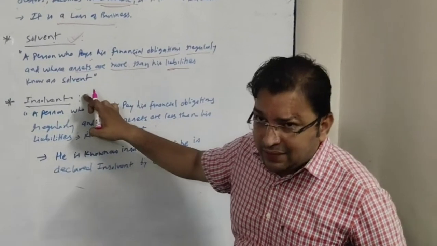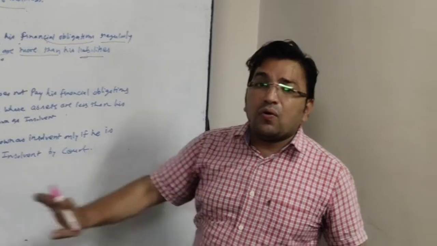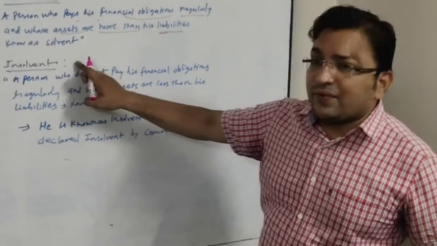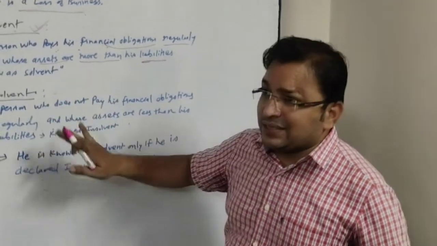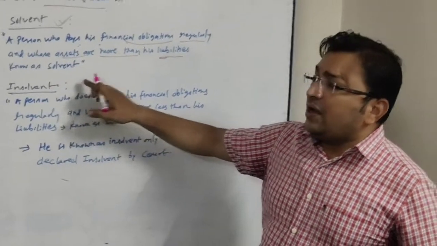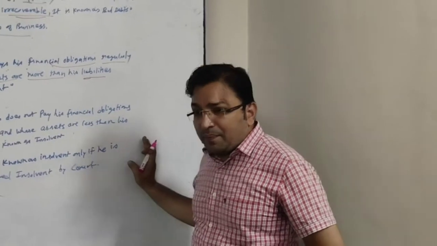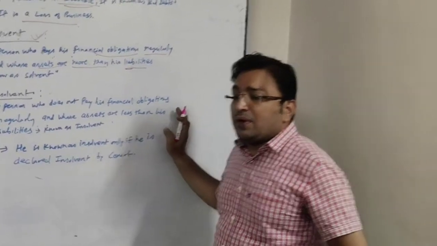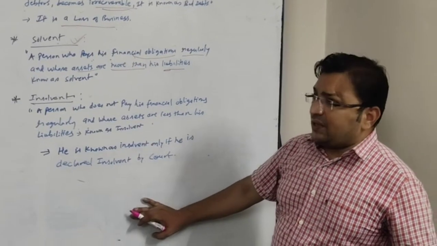But there is one condition for an insolvent person. An insolvent person can be called insolvent only if the court declares him insolvent. So this is the basic main condition. Nobody can declare himself insolvent. To be declared insolvent, he has to go through the court, and the court will go through his assets and liabilities position, and then decide whether the person can be declared insolvent or not. So this is for insolvent.